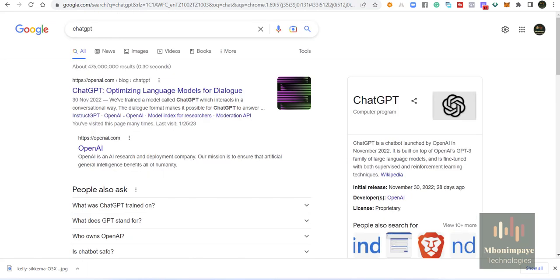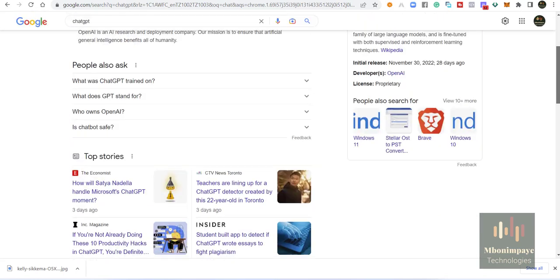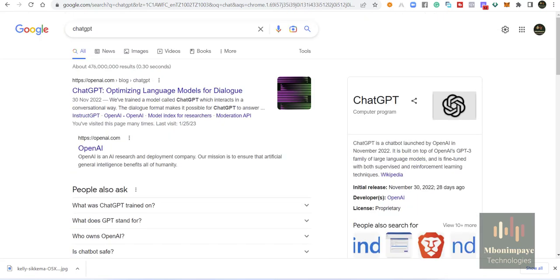It's a large language model developed by OpenAI. It's a neural network-based machine learning model that has been trained on a massive amount of text data from the internet. So it has the capability of understanding and responding to natural language input in a human-like way.